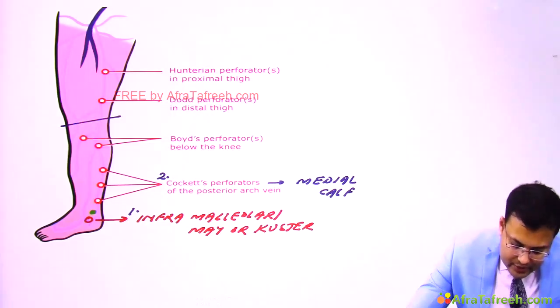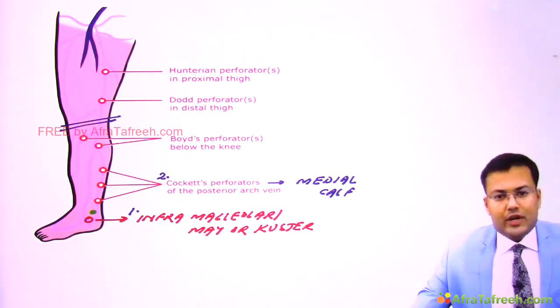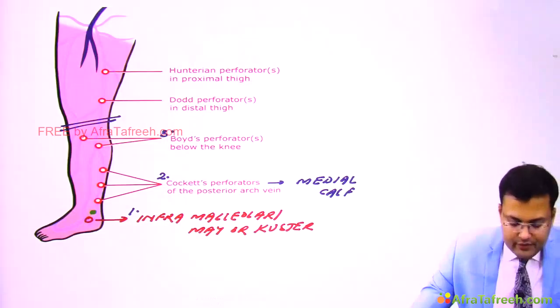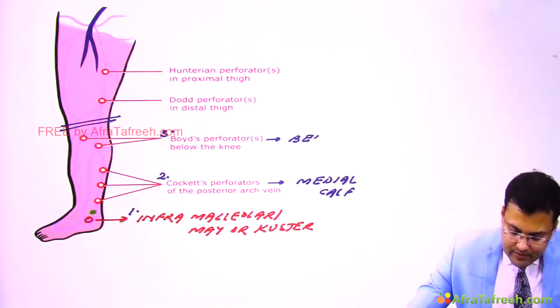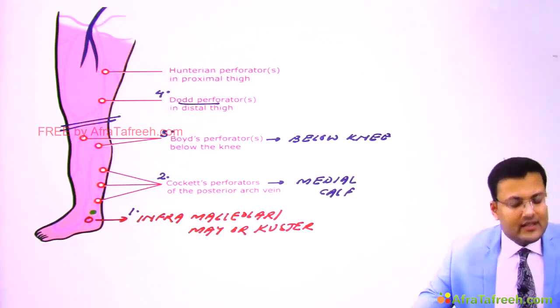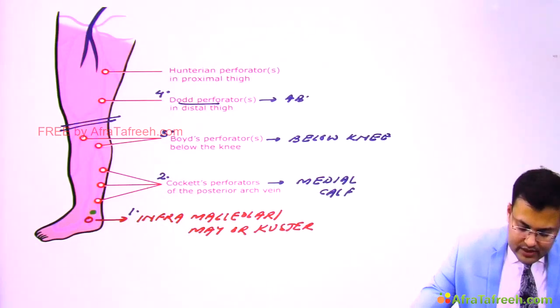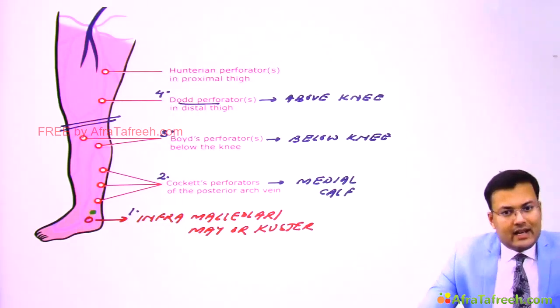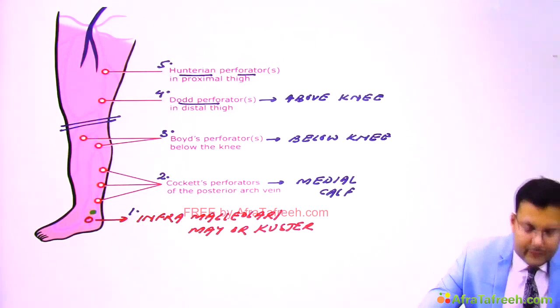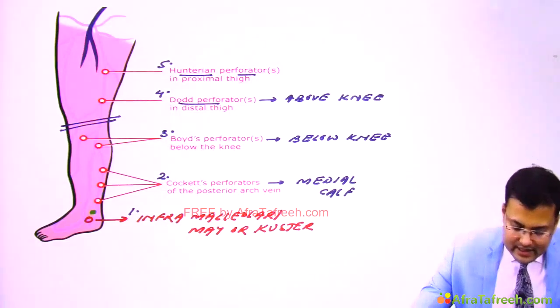Clear? This is the knee joint. Just below the knee joint there is Boyd's perforator, and above the knee joint is Dodd's. So third is Boyd's perforator below knee, and above knee there is Dodd's perforator. So these Dodd's perforators are present in the distal thigh. So located above knee or distal thigh. Clear? And in adductor canal or in proximal thigh there is presence of perforator known as Hunterian perforator.